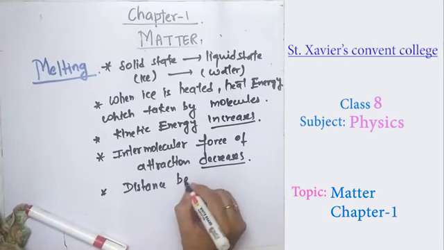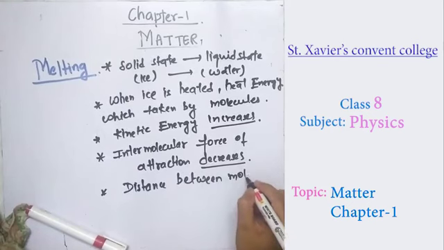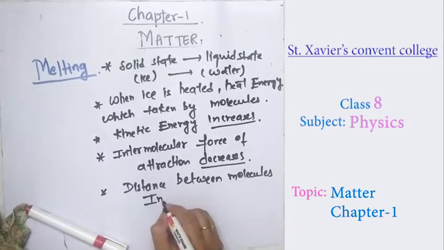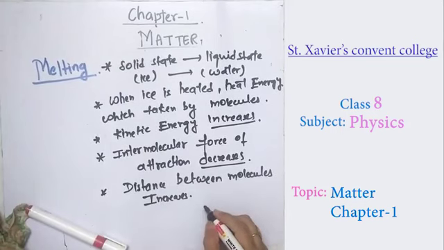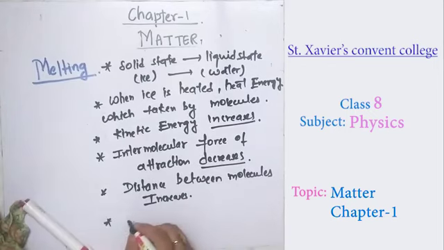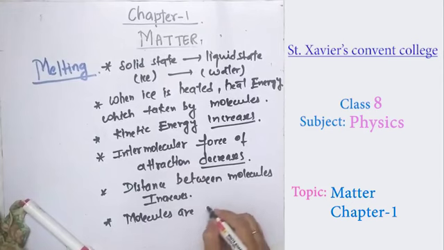As the distance between the molecules increases, they become randomly active and start moving. So molecules are free to move.